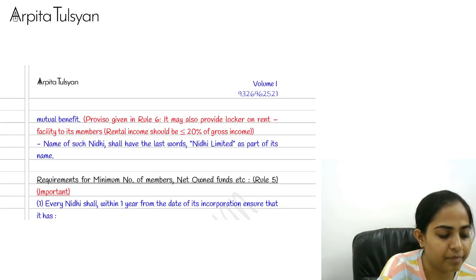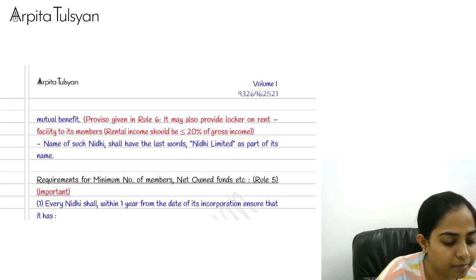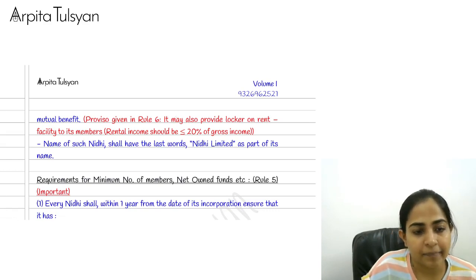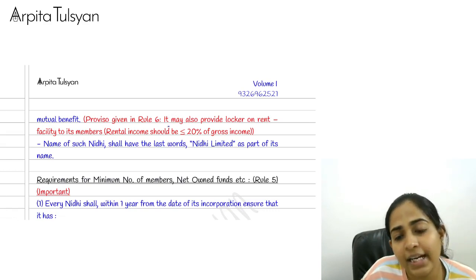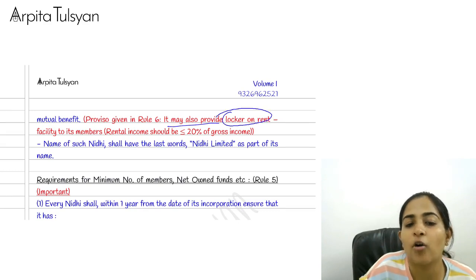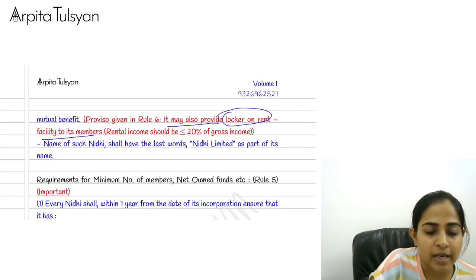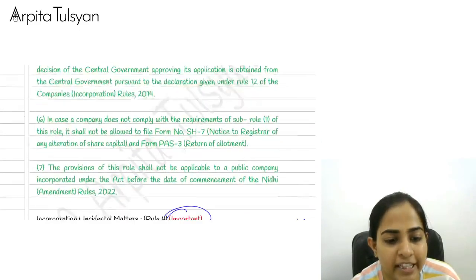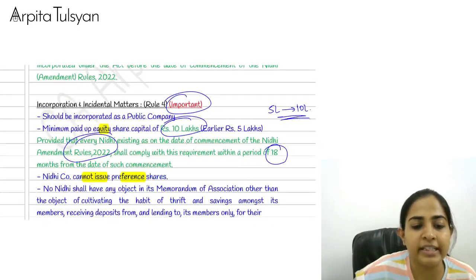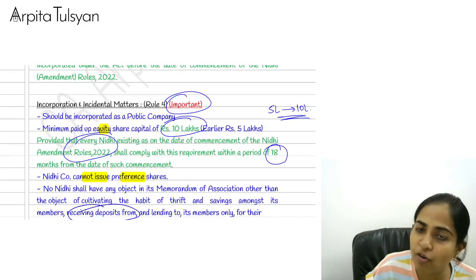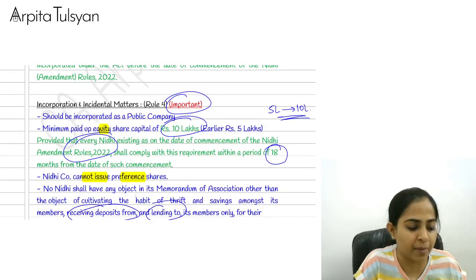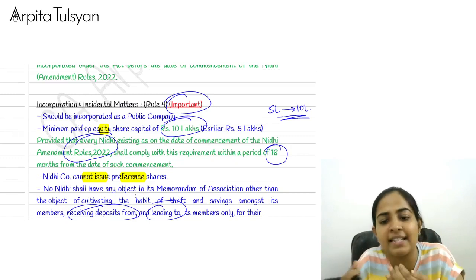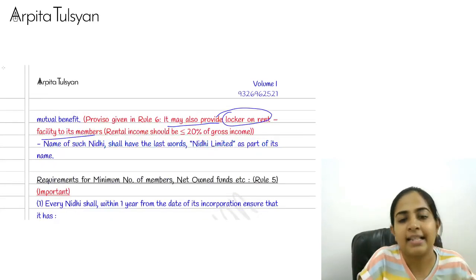Everyone here, just try to understand. Now they say that it may also provide locker on rent facility to its members. See, what is the main objective of Nidhi? Main objective of Nidhi is receiving deposits from its members and lending the amount to its members. एक जगह से ले लो, दूसरे जगह पे दे दो. Take it from one place, give it to another. That is the main purpose.